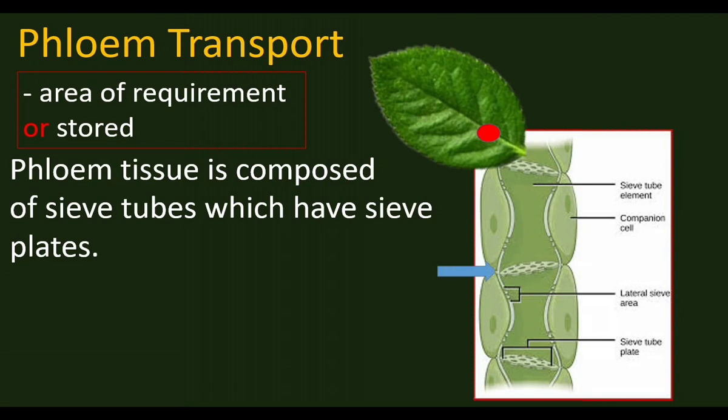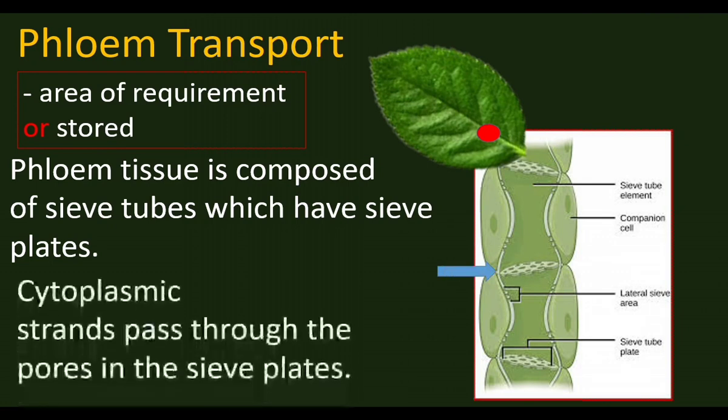This is the end wall of a sieve tube showing a sieve plate. The end wall has many holes, called a sieve plate. Through the sieve plate, cytoplasm communicates to the nearby cell. Cytoplasmic strands pass through the pores in the sieve plates. Through the cytoplasmic strands, food material is transported.